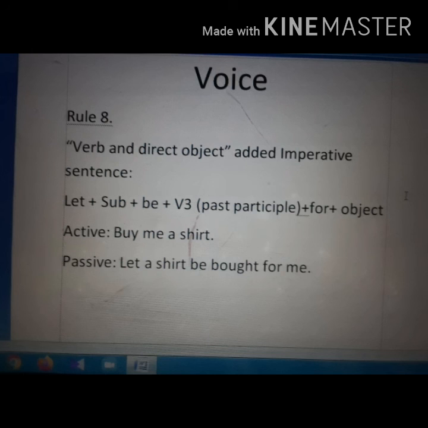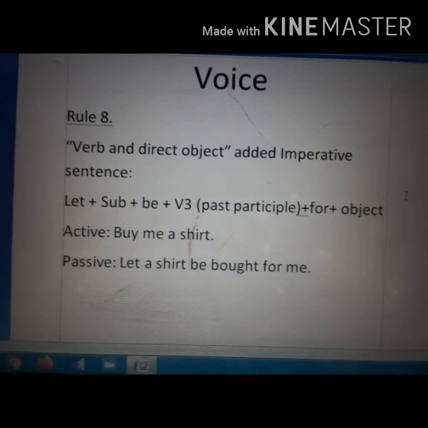Example, buy me a shirt. Passive, let a shirt be bought for me. Notice one thing, that this kind of imperative sentence takes a for while changing voice. You can notice that there is a for before the object me.